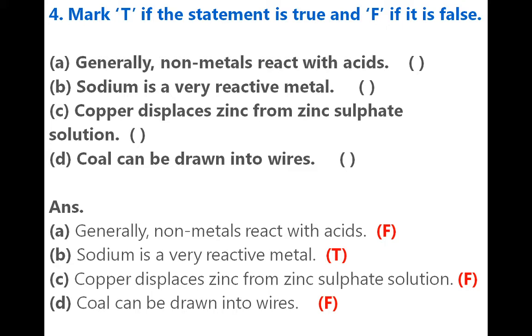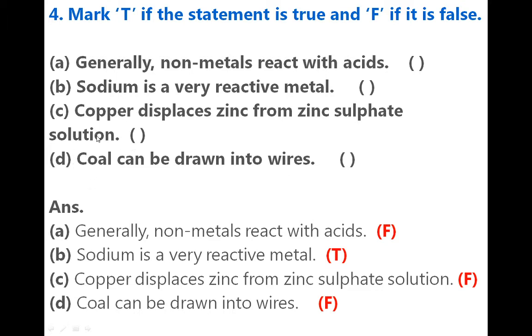A more reactive metal replaces or displaces a less reactive metal. Here copper is less reactive than zinc, so how will it displace zinc? The statement is wrong, that's why we put F. Coal can be drawn into wires.